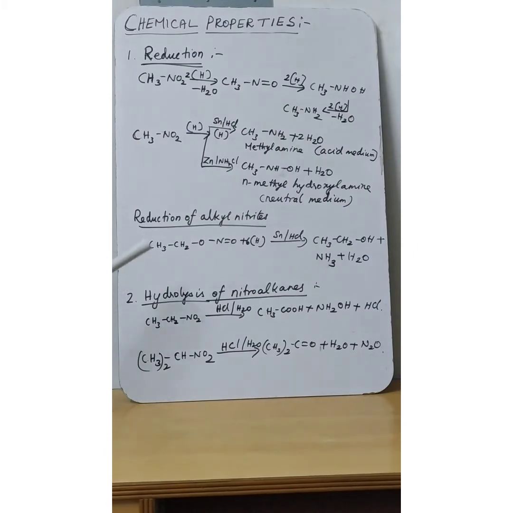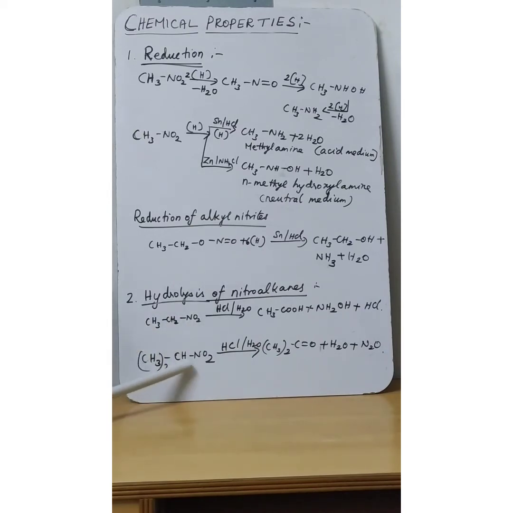Okay. Next reaction after reduction, hydrolysis. After reduction of nitroalkane, next one, hydrolysis of nitroalkanes. Now here I have taken the example nitroethane. Nitroethane will undergo hydrolysis in the presence of hydrochloric acid. It will give acetic acid as the product by the removal of hydroxylamine, NH2OH, and HCl. This is nothing but an example for primary nitroalkanes. Primary nitroalkanes have a carbon with 2 hydrogen atoms.